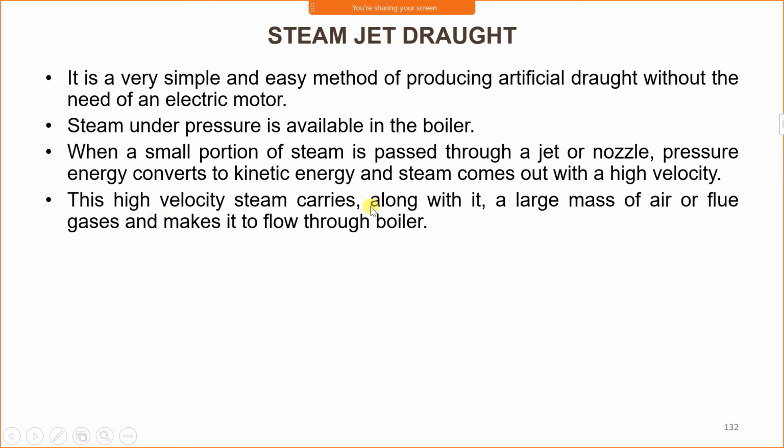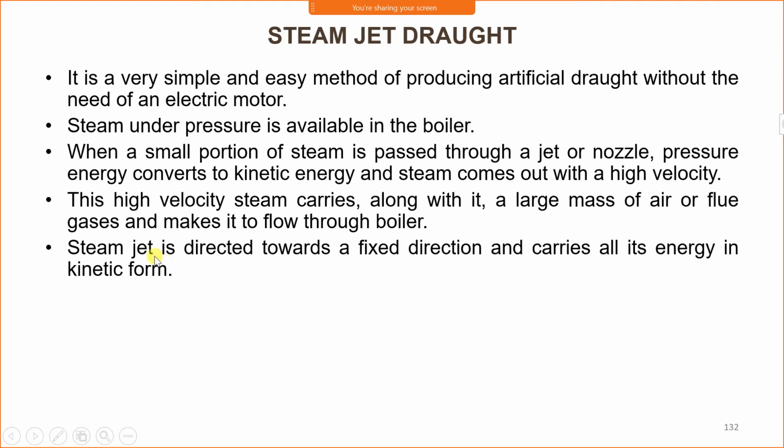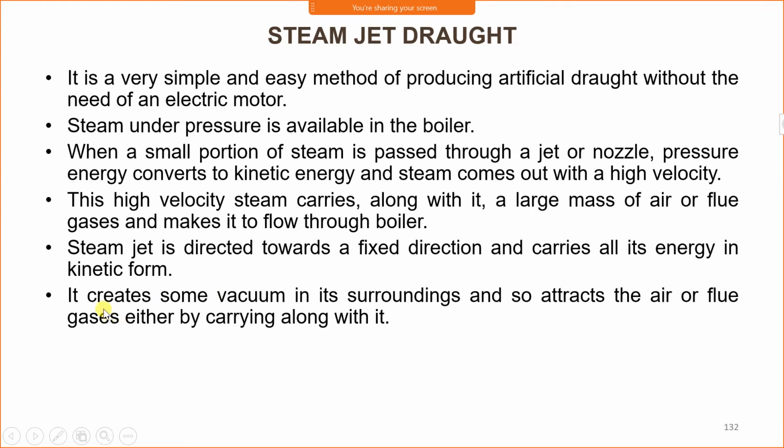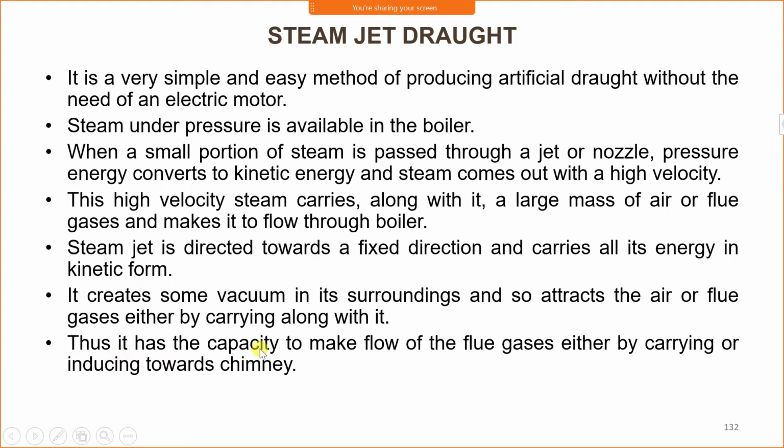This high velocity steam carries along with it a large mass of air or flue gases and makes it flow through the boiler. Steam jet is directed towards a fixed direction and carries all its energy in the kinetic form. It creates some vacuum in the surrounding and so attracts the air or flue gases by carrying them along with it. Thus, it has the capacity to make the flue gases flow toward the chimney.